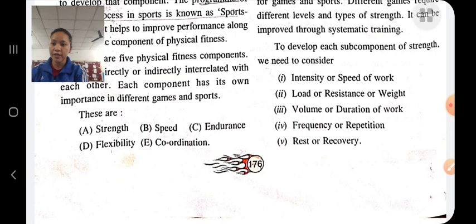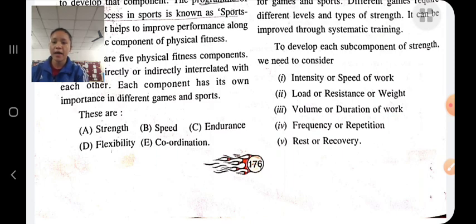In dynamic strength there are 3 types: maximum strength, explosive strength and strength endurance. Maximum strength means the ability to act against maximum resistance. It is the quality of the muscle to contract forcefully in the quickest possible time. For example, in weightlifting, he has to overcome maximum resistance quickly.